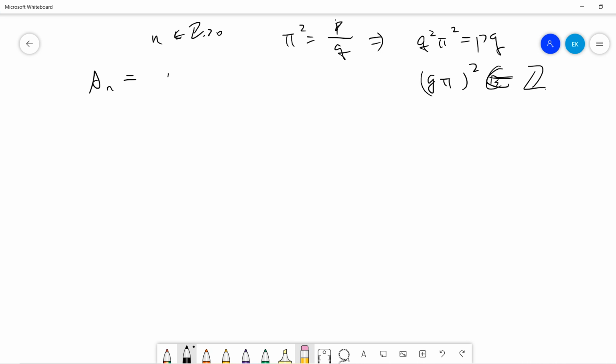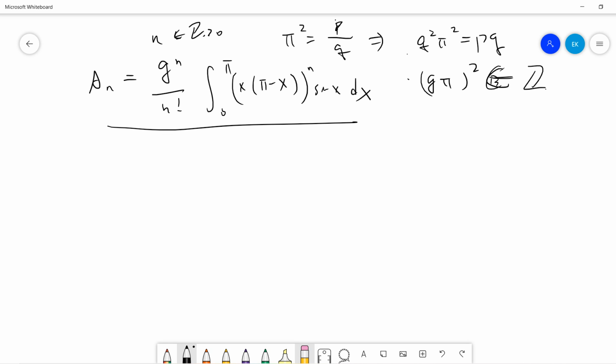So let's denote it z. I define a_n as q to the power n divided by n factorial, times the integral from 0 to pi of x^n (pi minus x)^n sine x dx. That's my definition for a_n.